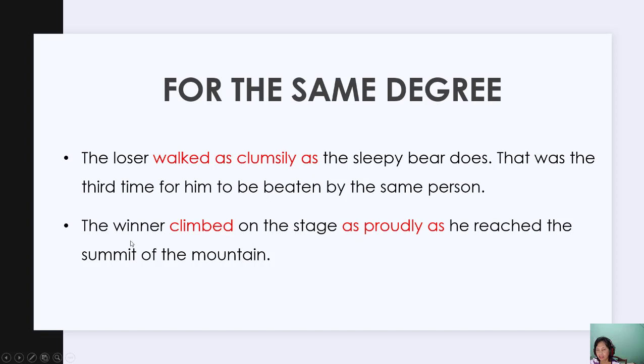In the second, the winner climbed, he here is the winner. So what we want to compare is the two verbs, climbing and reaching, two actions, and the quality of the two actions is the same, proud. So the winner climbed proudly, the winner reached the summit of the mountain proudly. And when we compare it, they are the same.